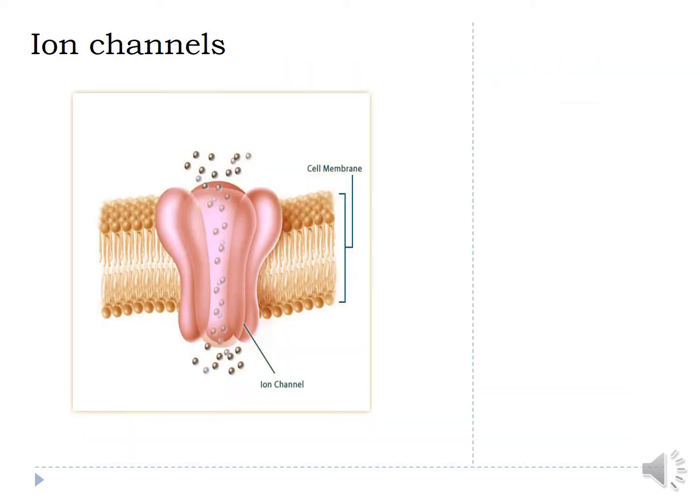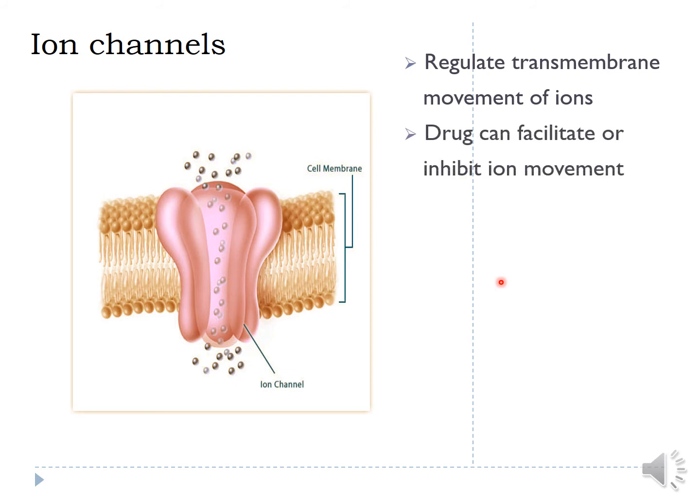Now, our second target is ion channels. We know there are multiple ion channels in the cells, like sodium channels, potassium channels, calcium channels, which help in the passage of ions across the membrane, and they can act as important drug targets. Drugs can bind to these ligand gated ion channels, and they can facilitate the opening of these channels, or they can inhibit the opening of ion channels.